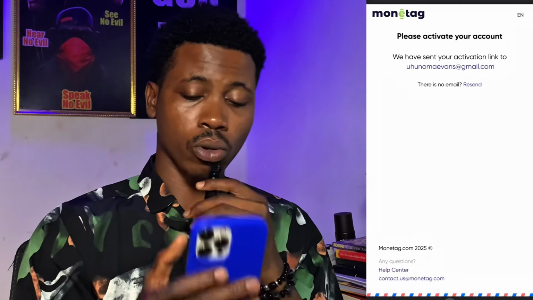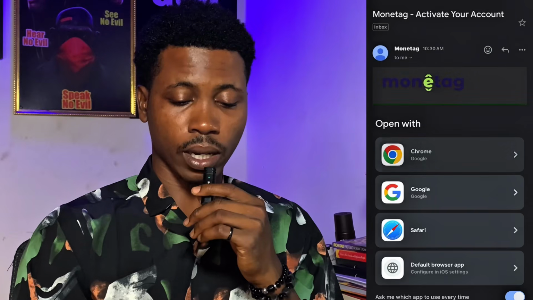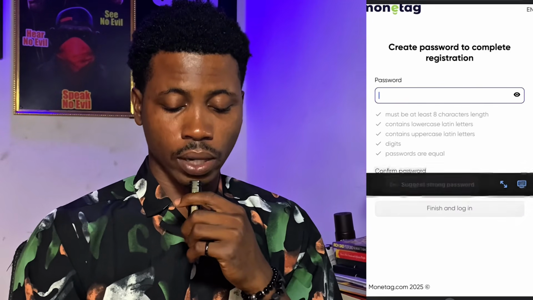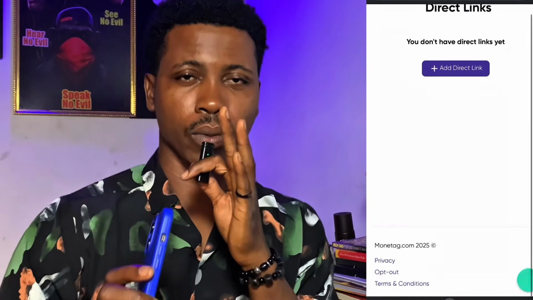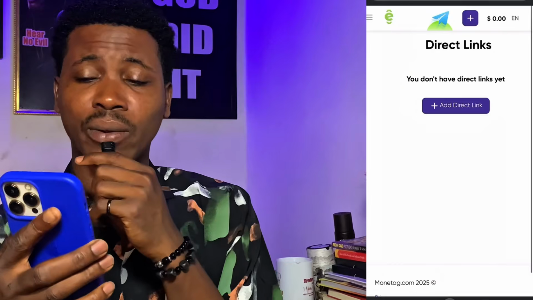As you can see, they said please activate your account. So I'm going to go over to my email right now to activate my account. I'm going to input my password right here. Once you finish inputting your password, just click finish and log in. So let's move down to the next step right away. Now our account is already created and we have $0 right here.